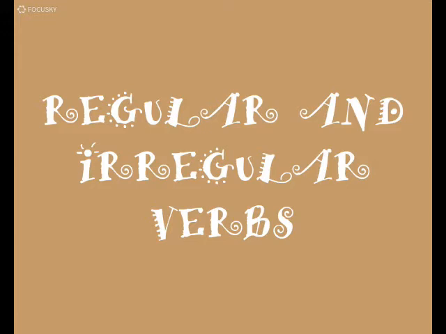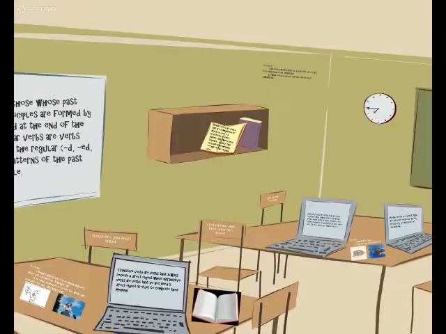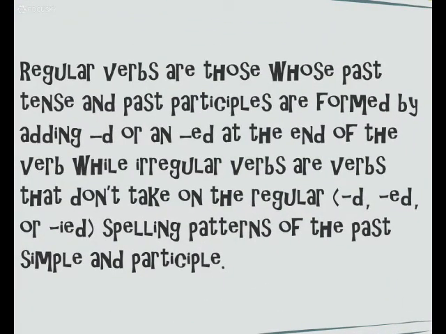Regular and irregular verbs. Regular verbs are those whose past tense and past participles are formed by adding ed or d at the end of the verb, while irregular verbs are verbs that don't take on the regular spelling patterns of the past simple and past participle.